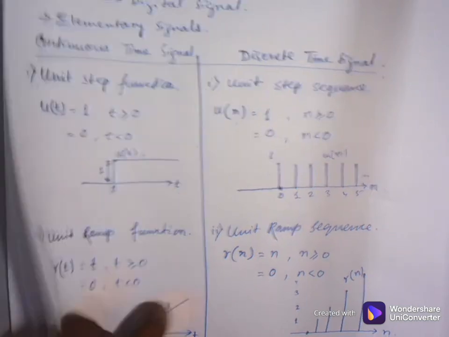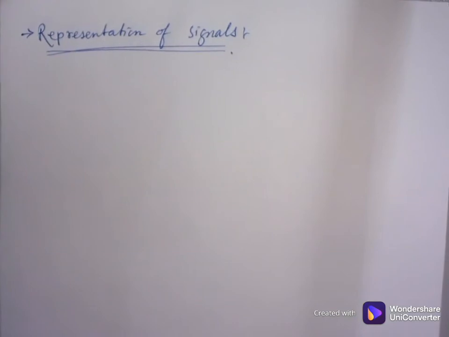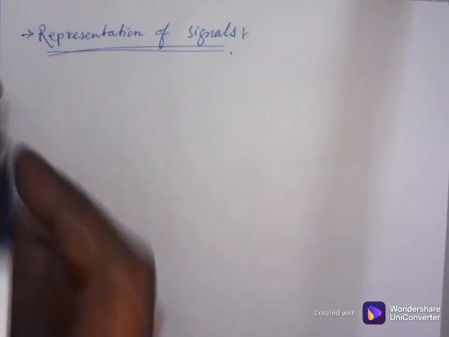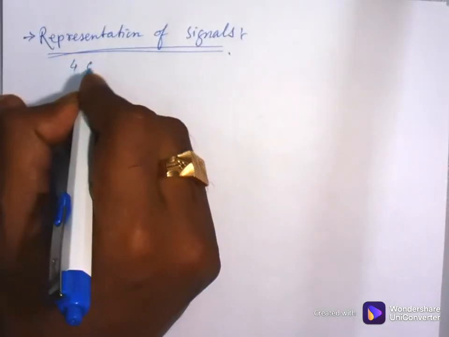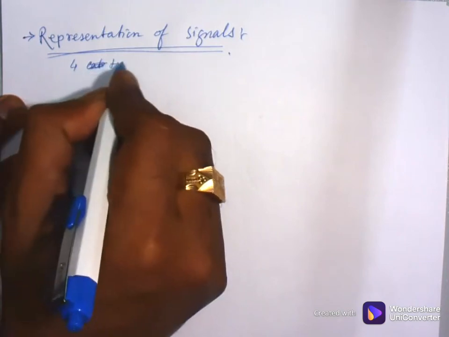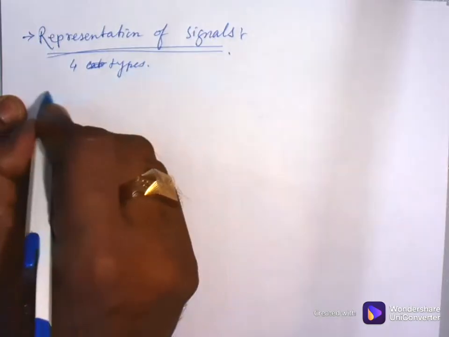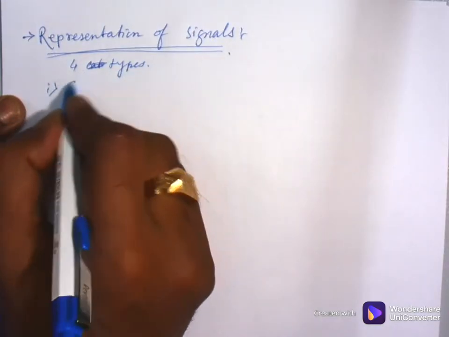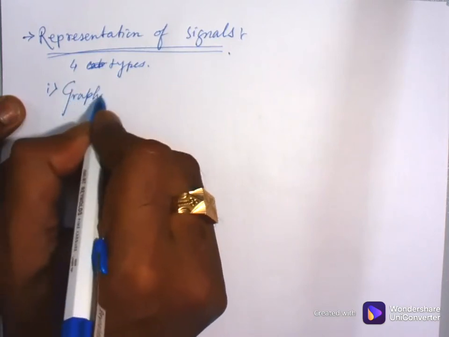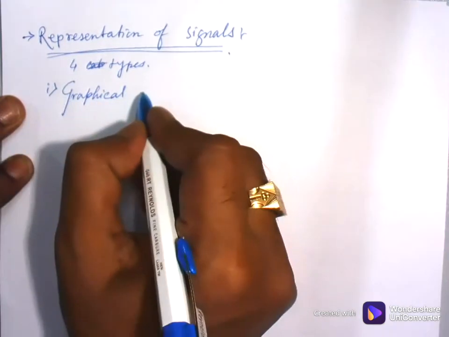Okay, so now depending on the way of representation, my signal representation can be mainly classified into 4 categories, 4 types. First one is graphical representation.